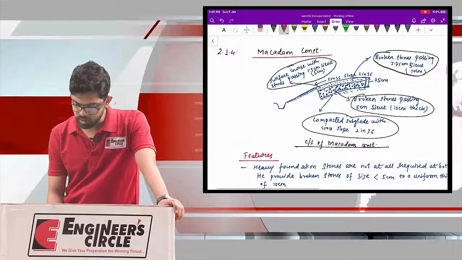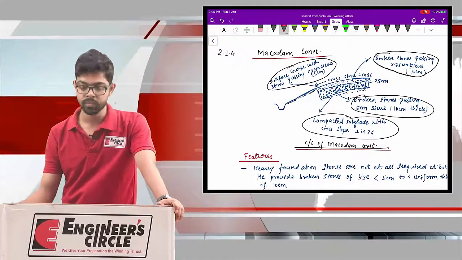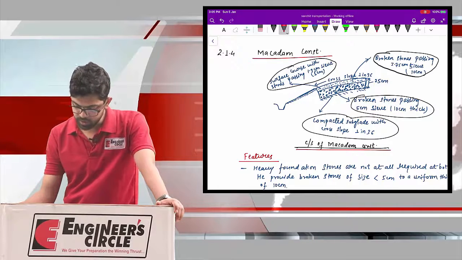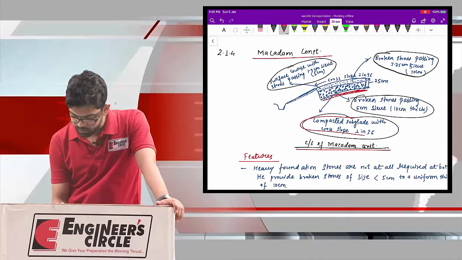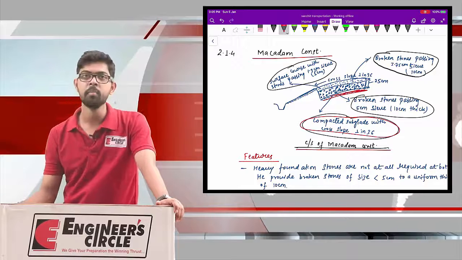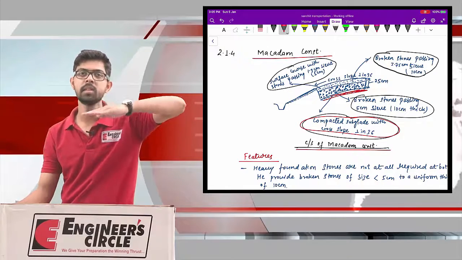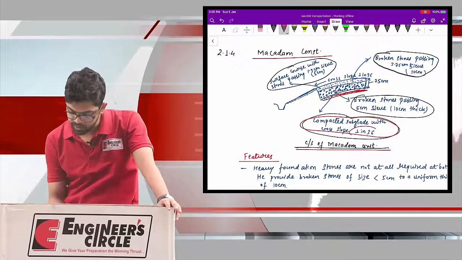Here I have drawn a brief cross-sectional profile of Macadam construction. Under this profile you can see this is my compacted subgrade, but as you can see, this subgrade is not flat or level, it is given a cross slope of 1 in 36.